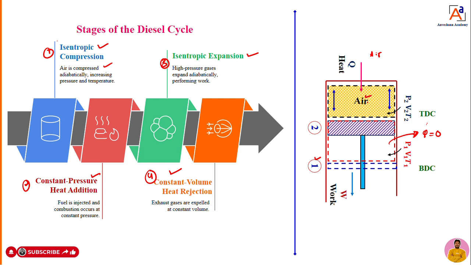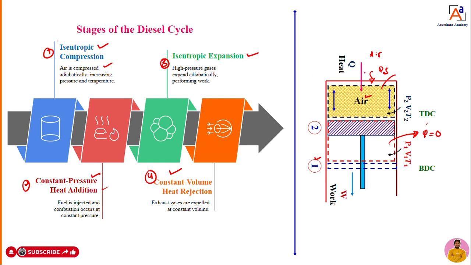Once the air gets compressed, the temperature of the air increases sufficiently. At that moment, the pressure in the cylinder is held constant, and at that constant pressure we supply a certain amount of heat. Dear students, in the petrol engine we give a spark and then combustion takes place. But here, the air is already compressed and its temperature has increased to around 200 to 250 degrees Celsius.